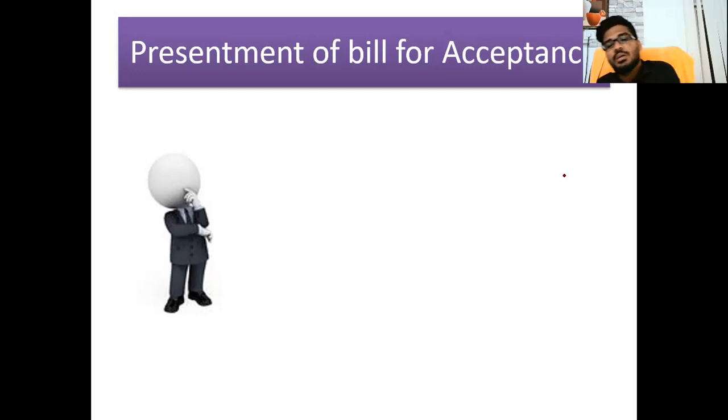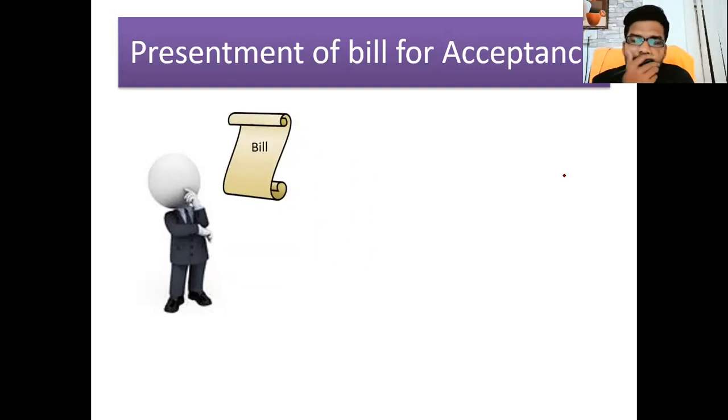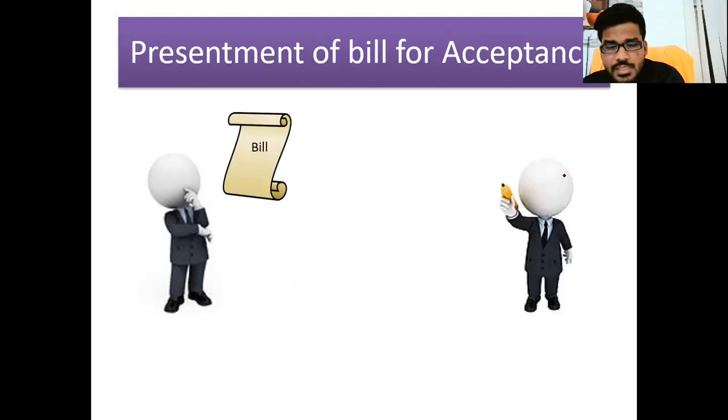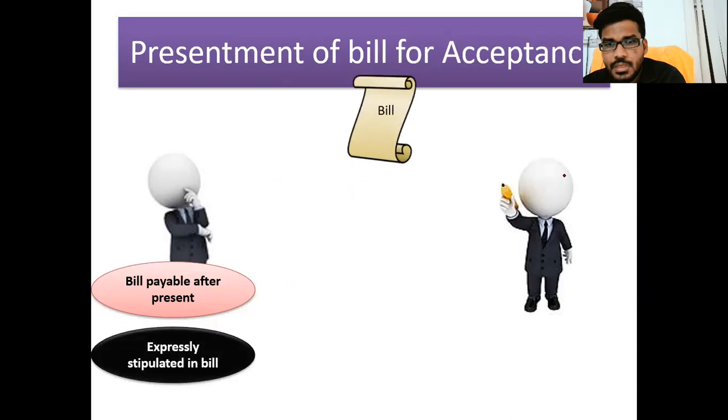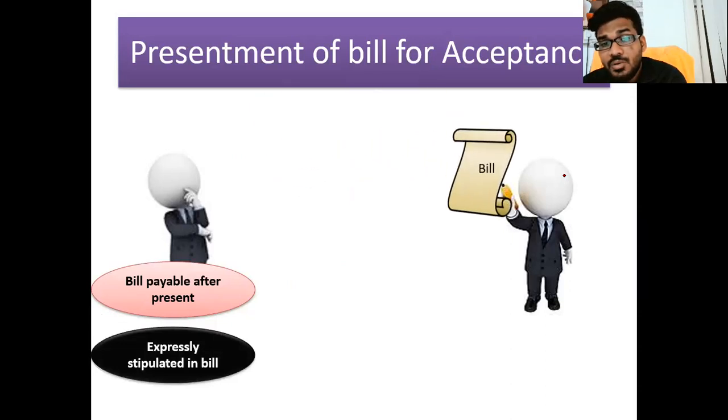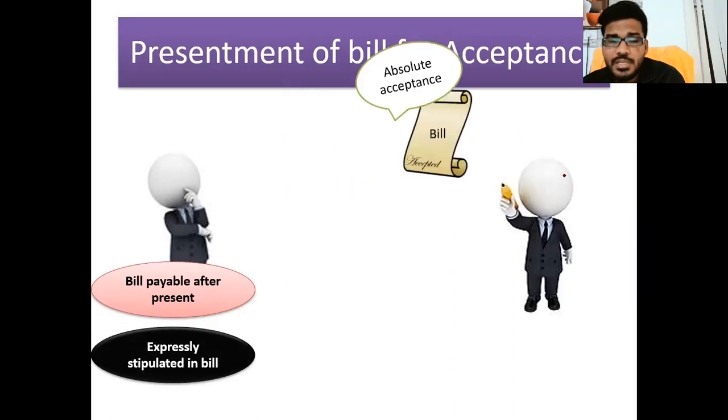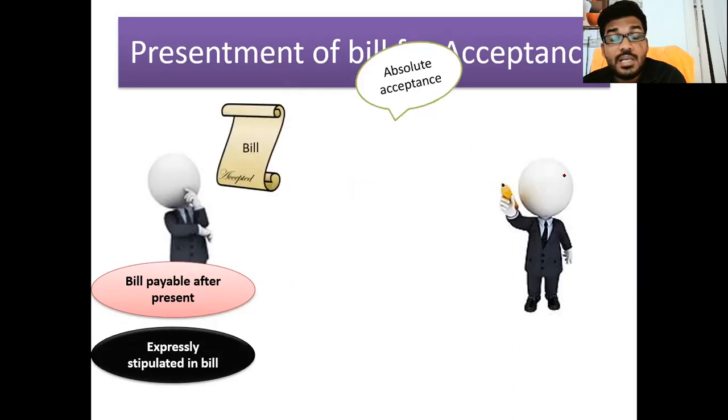Otherwise, it is not valid. The bill is sent to the other party, and then the other party accepts and sends it back. This is called absolute acceptance. He cannot put any conditions for acceptance. Whenever he accepts, if he puts any condition, that is called qualified acceptance. That is not valid.